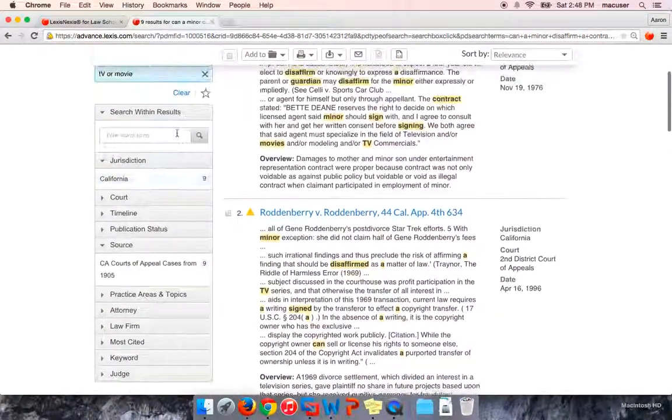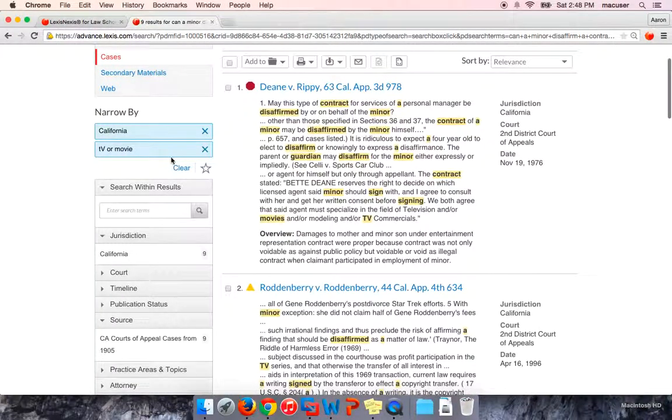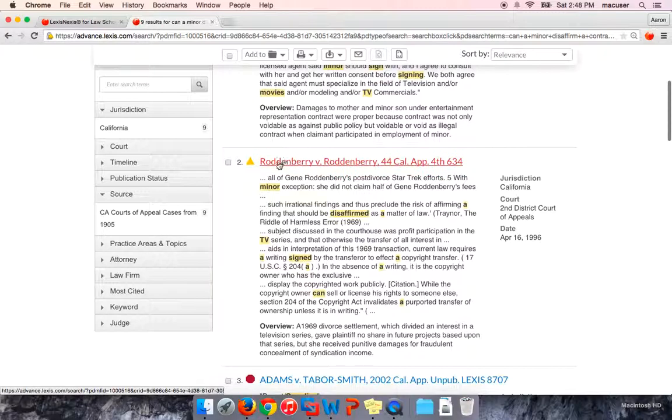So you can play around with those terms. Obviously you can add more if you wanted to. You can exit out of that if you wanted to. It just depends on what you're looking for. So here I'm just going to click on the second case here, Roddenberry v. Roddenberry, just as an example.